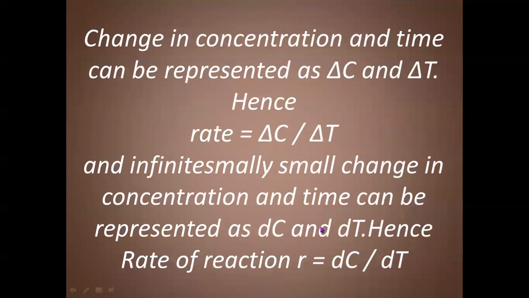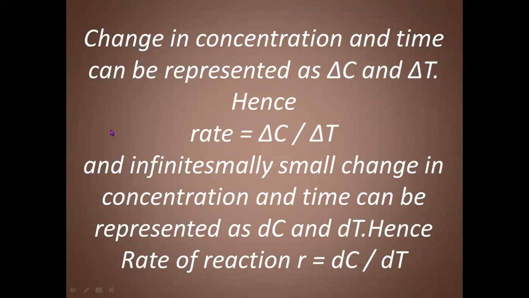But we know that a change in any quantity can be represented by delta. Similarly, change in concentration and also change in time can be represented by delta C and delta T. Delta T is the time period or interval of time during which the change in concentration is taking place, and delta C is change in concentration.